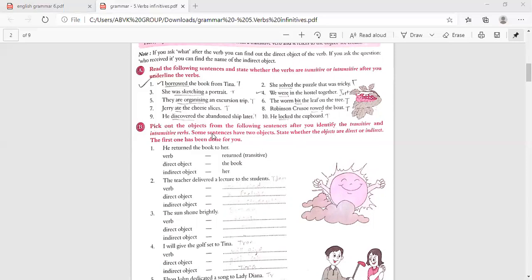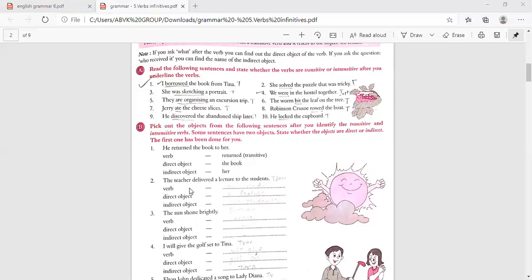Pick out the objects from the following sentences after you identify the transitive and intransitive verbs. Some sentences have two objects. State whether the objects are direct or indirect. The first one has been done for you here. He returned the book to her. The verb returned is transitive. Direct object, the book, and indirect object, her.